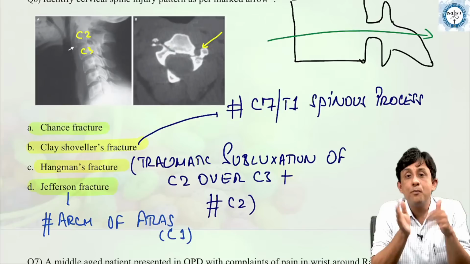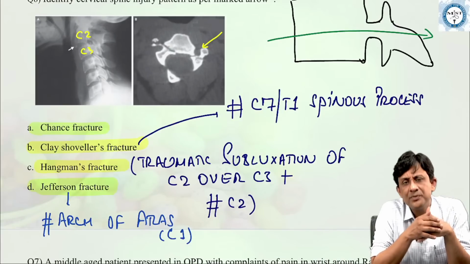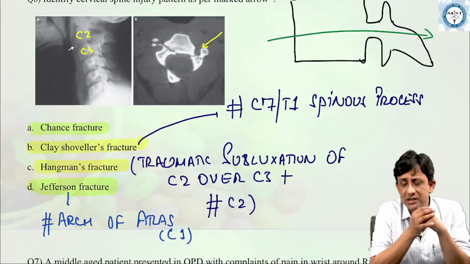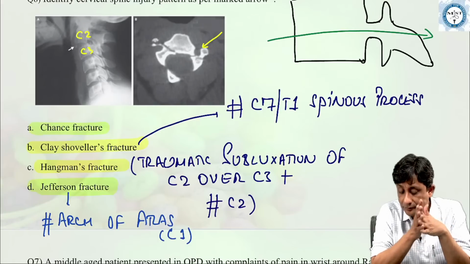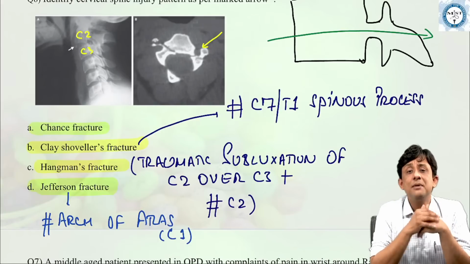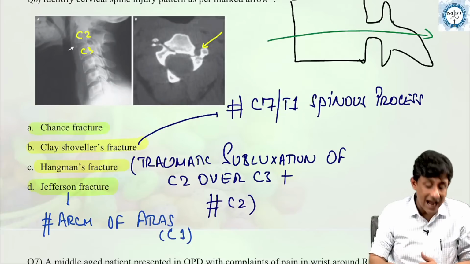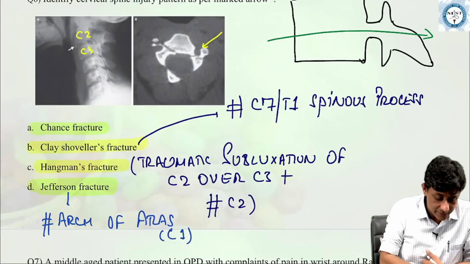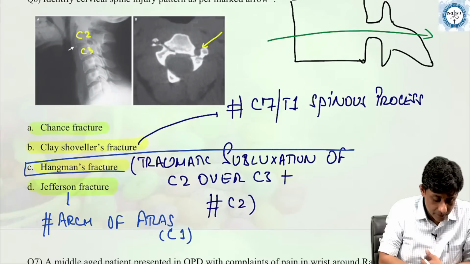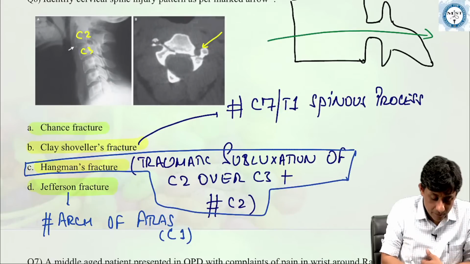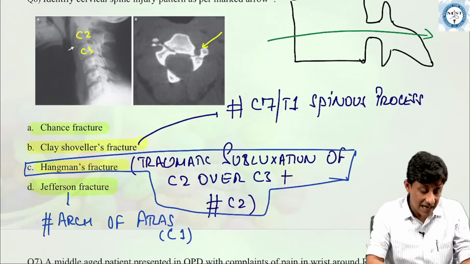So, these are four important spinal trauma or injuries which are normally asked in examinations as far as images are concerned. Okay? So, please remember the answer here is hangman's fracture.